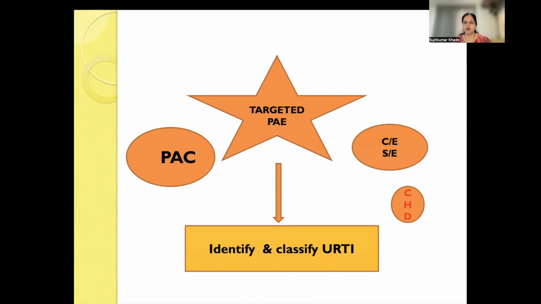Looking at the patient: the lethargic look, whether the patient is active or not, whether the secretions are thick, copious, or clear, must be taken in depth as history from the parents. Clinical examination is also very essential, including systemic examination. Apart from the respiratory findings, one should look for cardiovascular murmur or any abnormality in the heart sounds so as to rule out congenital heart disease. If congenital heart disease is detected, then our navigation is something else. So targeted PAC is very, very essential to identify and classify all URTI patients.